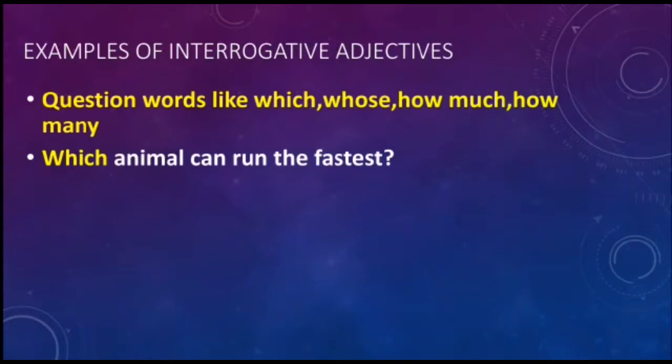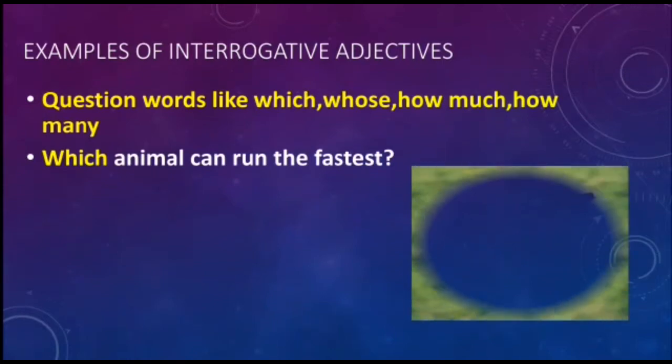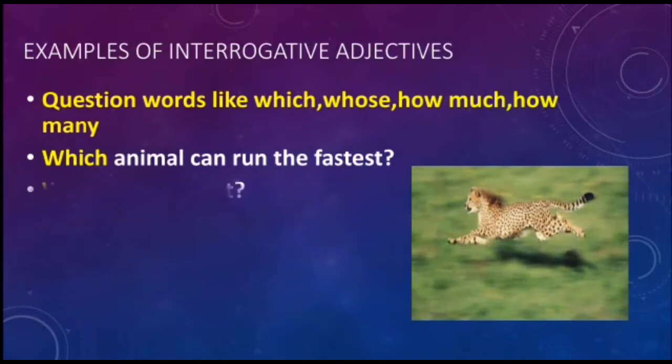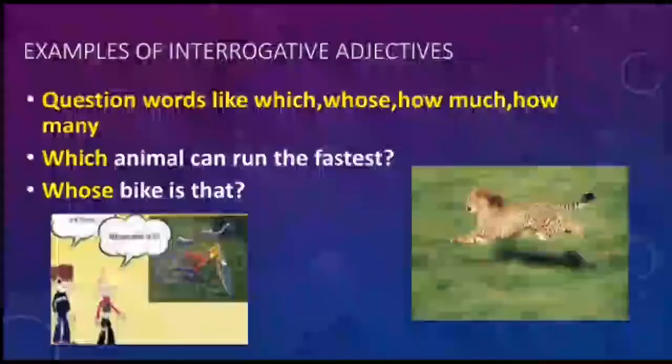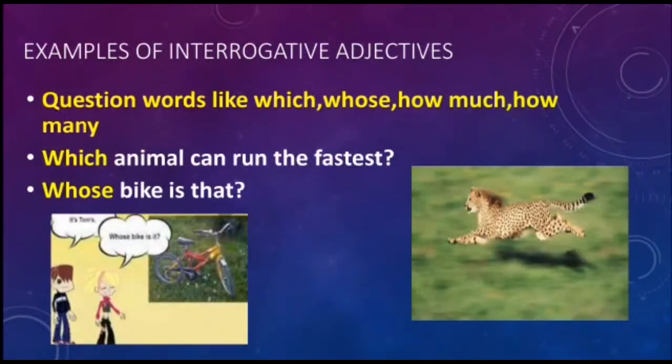In this example, which animal can run the fastest? The interrogative adjective which modifies the noun animal. Whose bike is that? The interrogative adjective whose modifies the noun bike. So this is how the interrogative adjectives are used before the nouns.